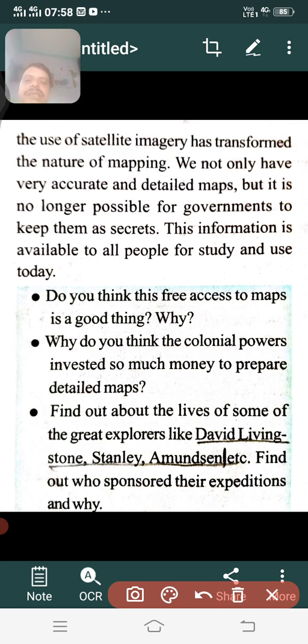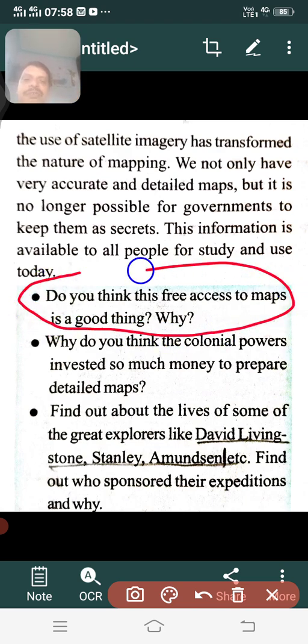Okay, so this is the question you have been asked: do you think this free access to maps is a good thing? Why? We have discussed that nowadays the maps are available for all people because of satellite images available on the internet, maps made based on satellite technology. So is it a good thing that everyone has free access to maps? Do you think it is good?